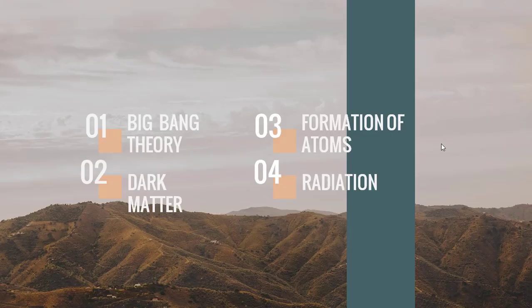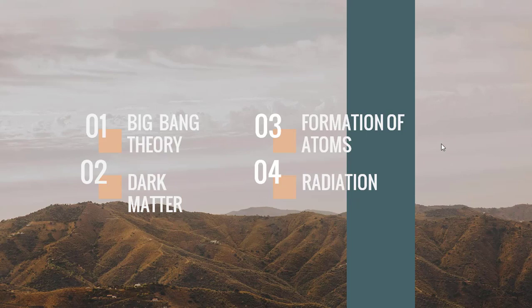Basically, we are going to cover the origin of the universe today, how the universe came into being. Initially, we are going to cover the Big Bang theory, which describes the origin of the universe. Then we'll find out what dark matter is. From there, we will talk about how subatomic particles and then atomic particles were formed. And in that, we'll also try to find out why hydrogen is the most abundant element in the universe. Then we'll try to understand what is meant by radiation. For example, UV radiation, visible light, microwave, X-rays, what all these radiations mean. And we'll also see their characteristics. Finally, we'll also cover the galaxies and their types. So this is our syllabus for the day.